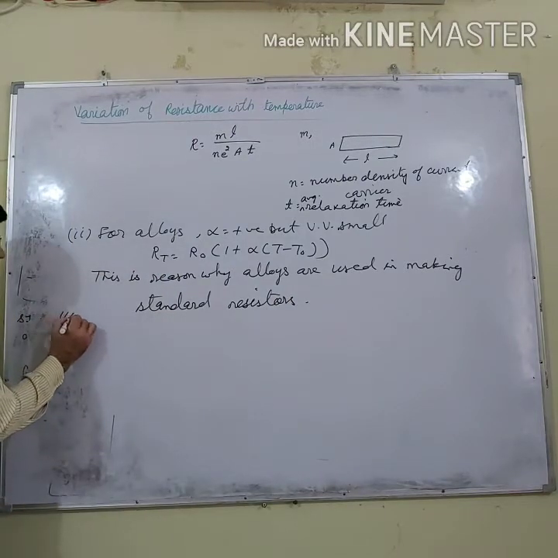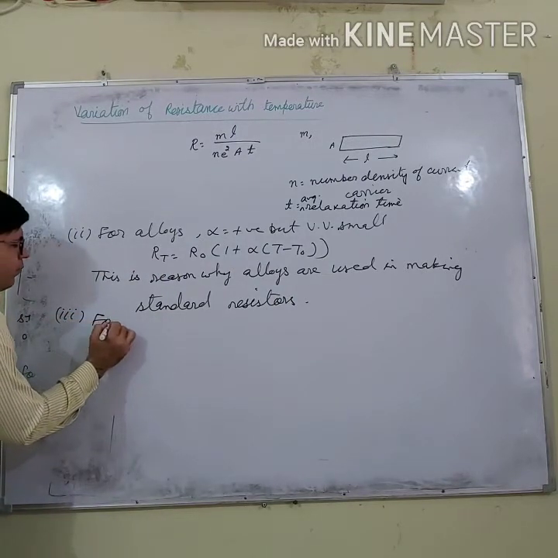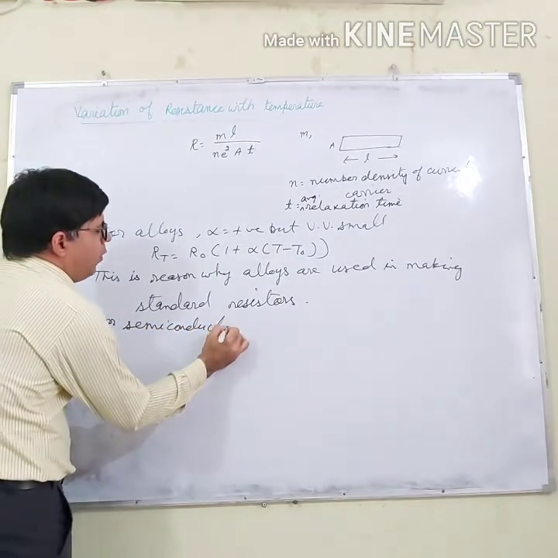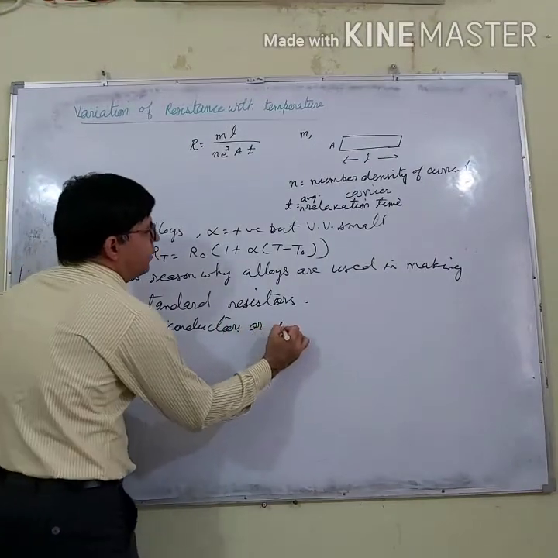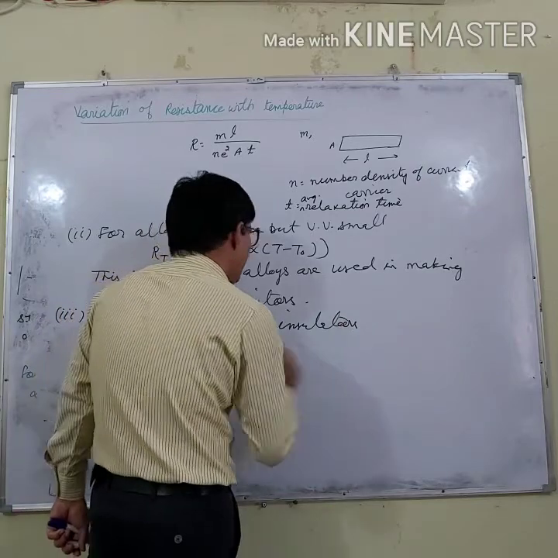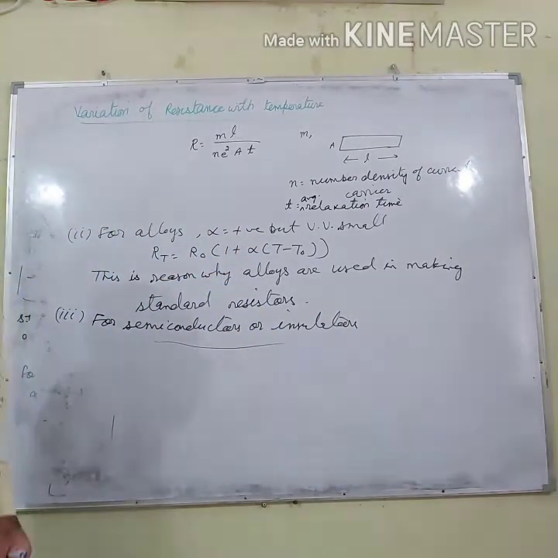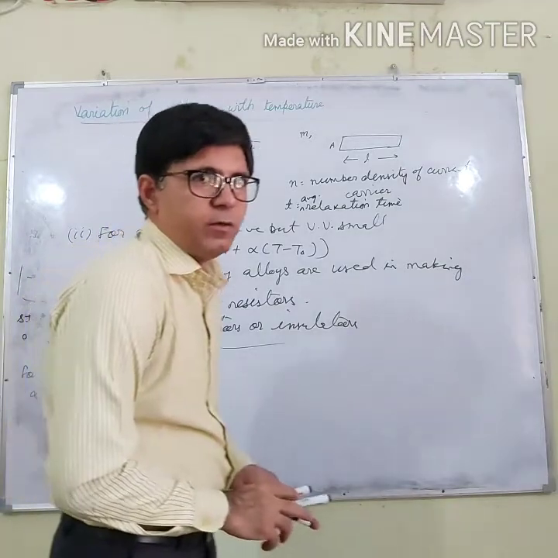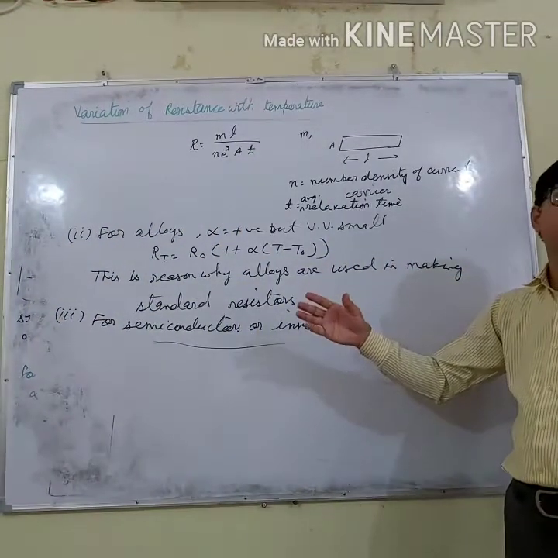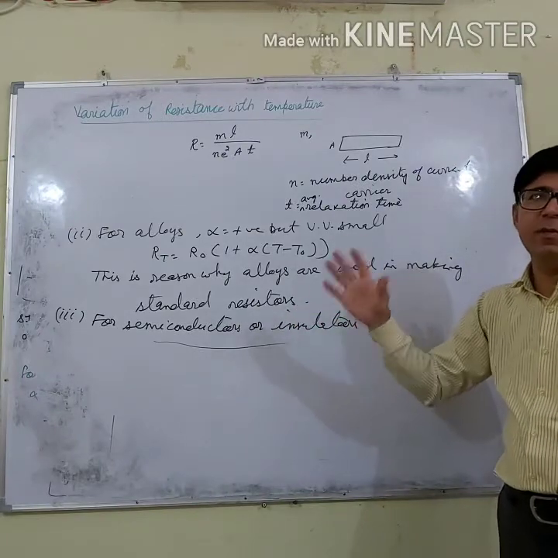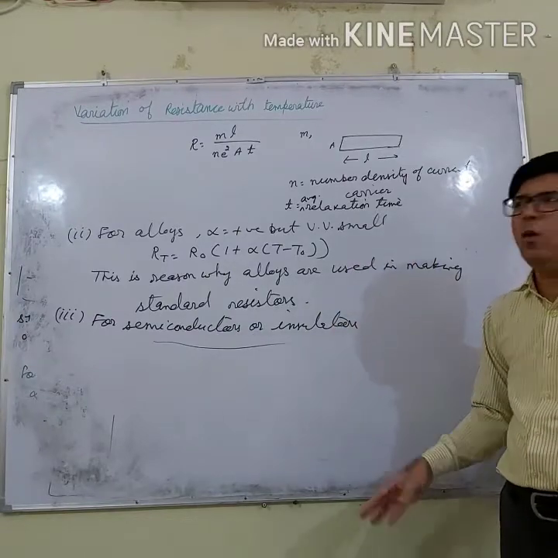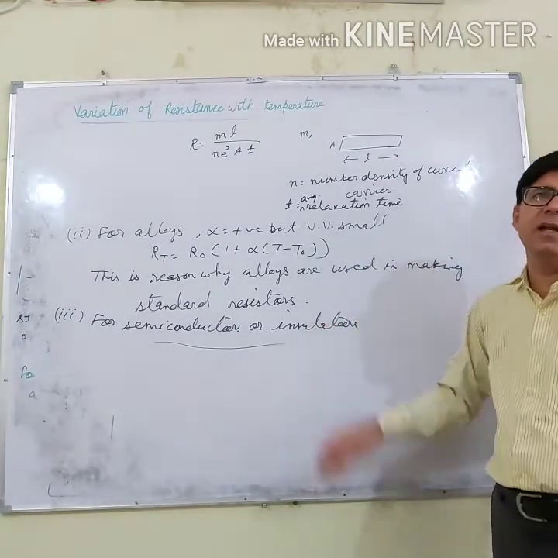Now for semiconductors or insulators, what is the problem with them? The problem is that in semiconductors, the current carriers are very few in number, and for insulators they are very few or there are no current carriers.